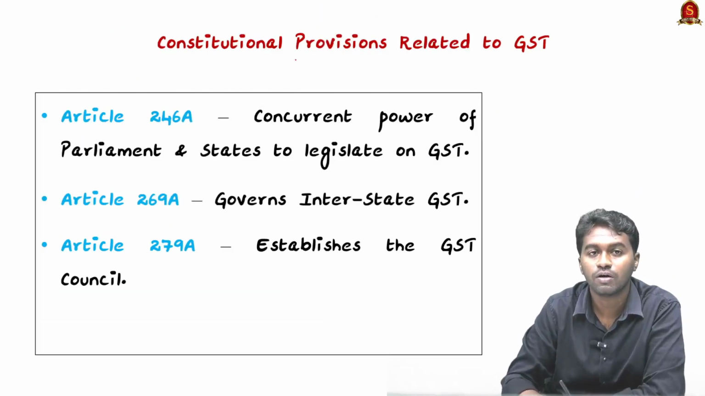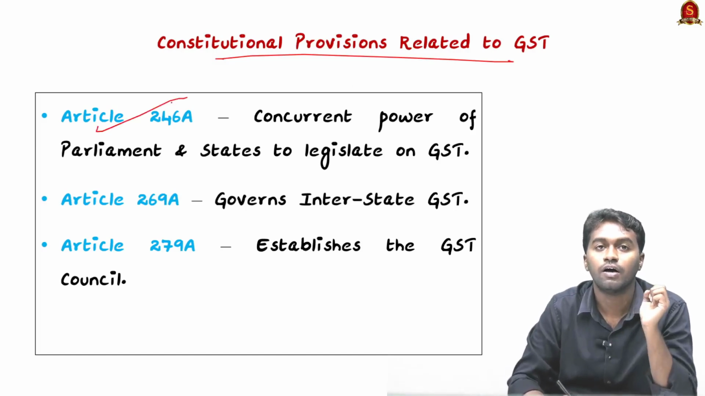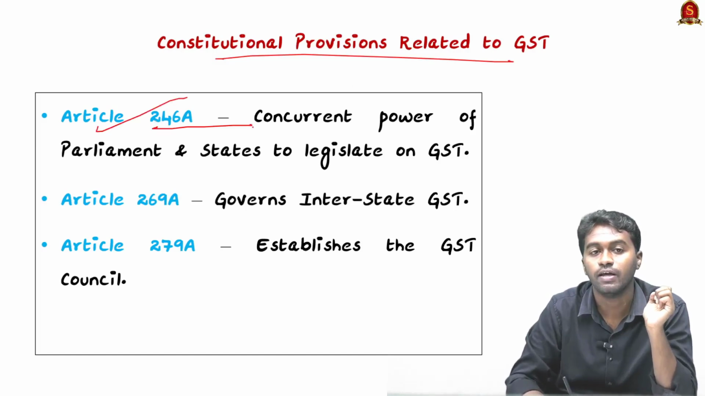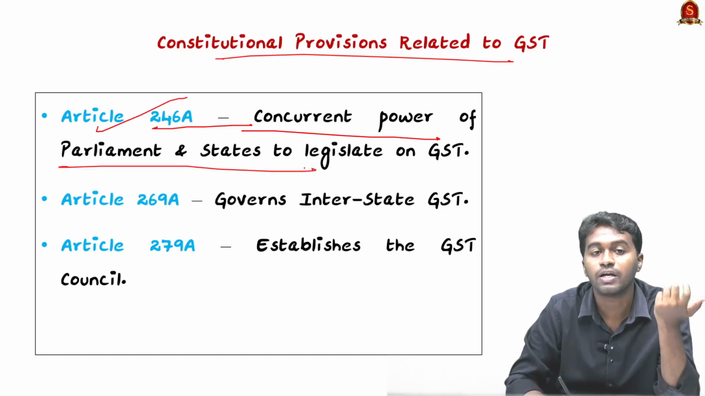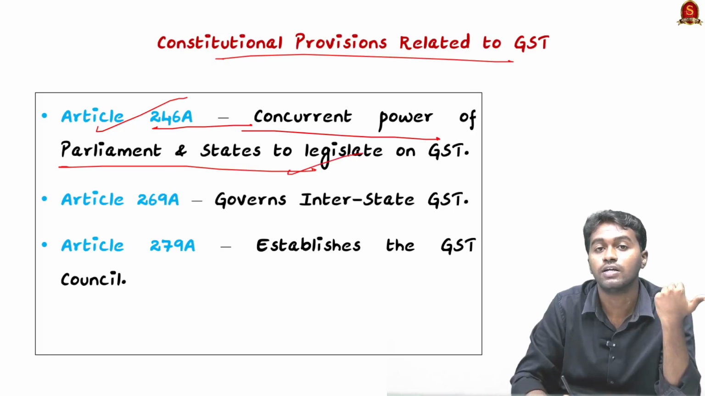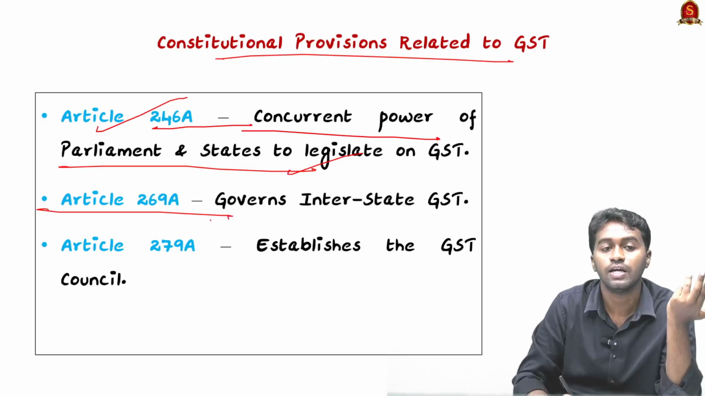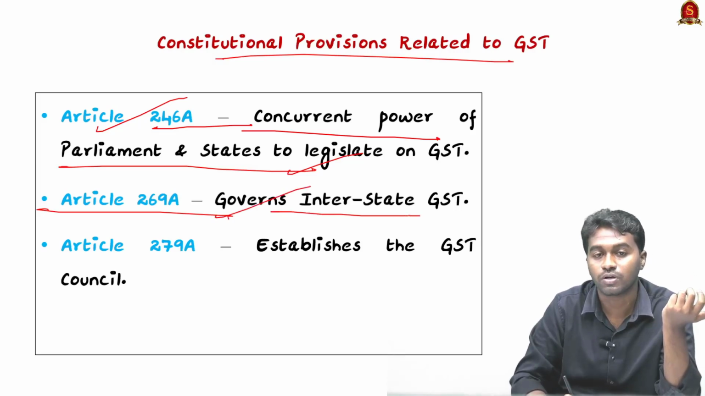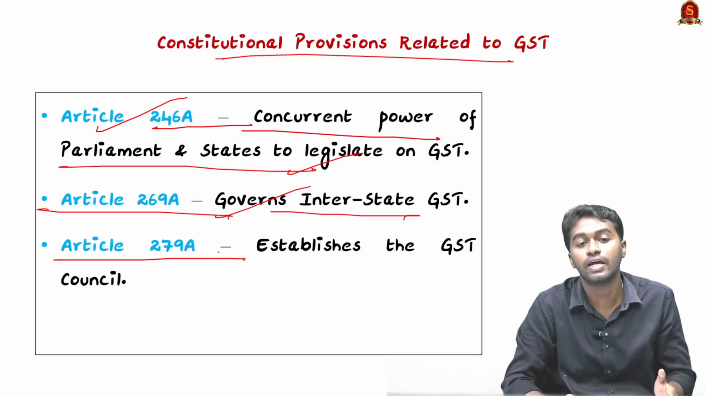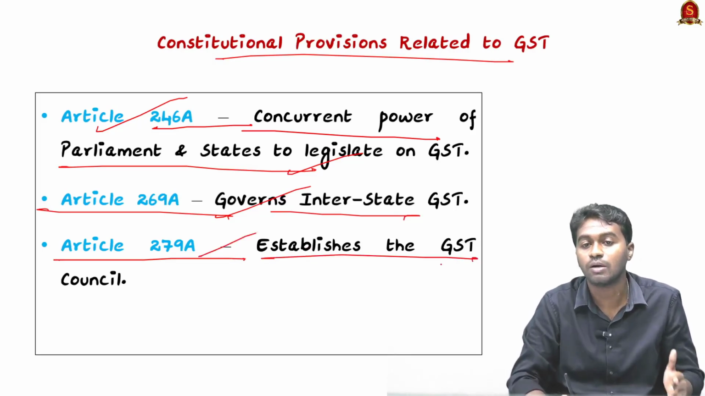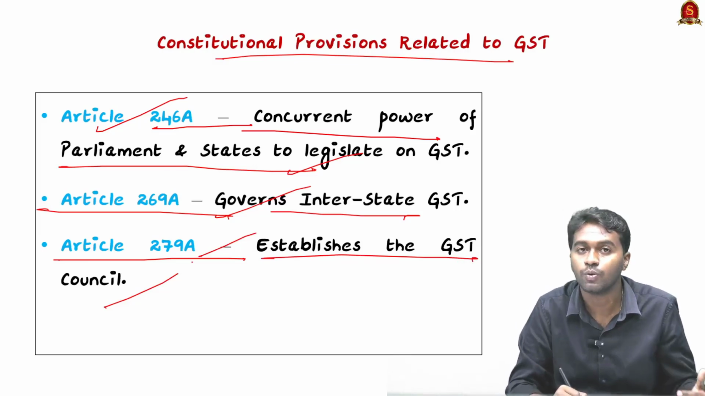So coming to the constitutional provisions related to the goods and service tax, Article 246A, which guarantees concurrent power to the Parliament and the state legislature to make legislations on GST. And next we have Article 269A, which talks about the interstate GST. And finally we have Article 279A, it established the GST Council, and we know that the chairman of the GST Council is the Union Finance Minister.